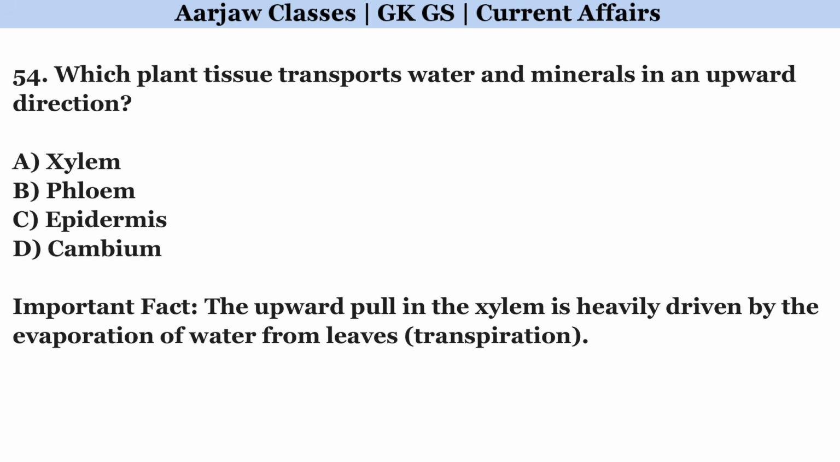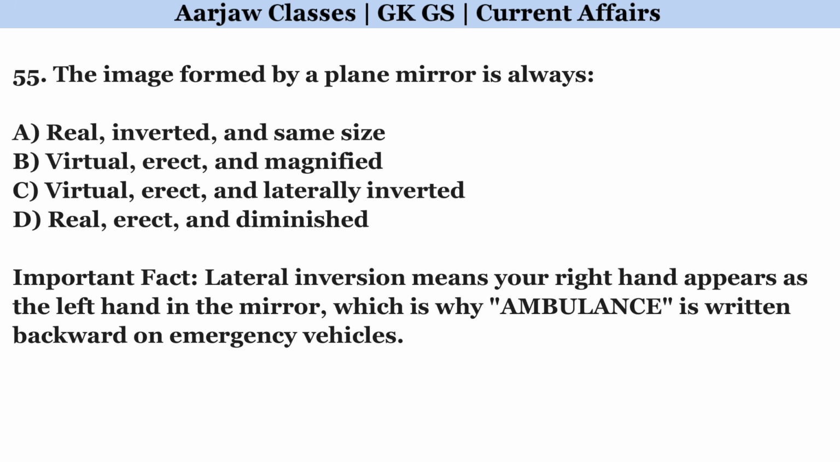Which plant tissue transports water and minerals in an upward direction? Right option is A. Xylem. The image formed by a plane mirror is always. Correct option is C. Virtual, erect, and laterally inverted.